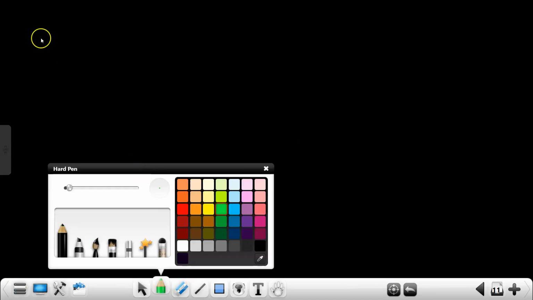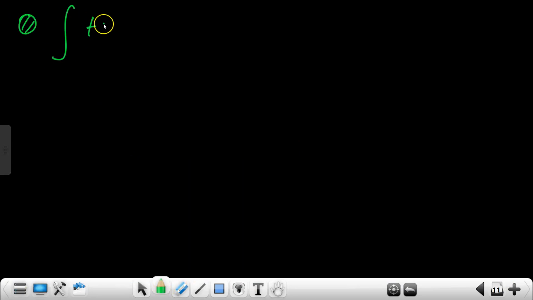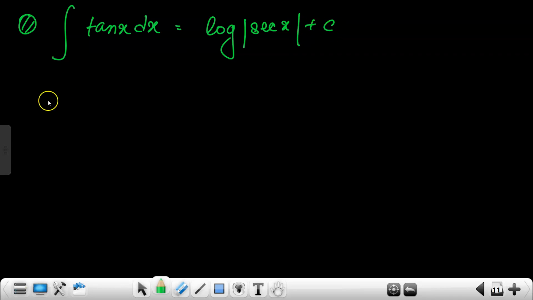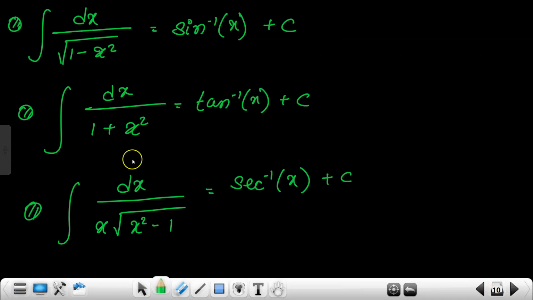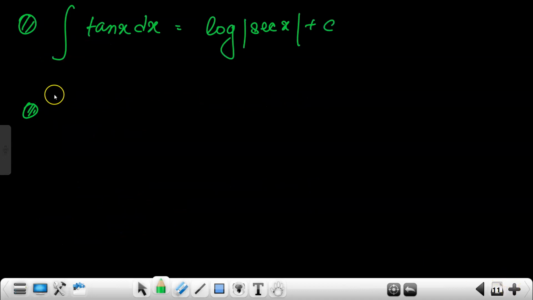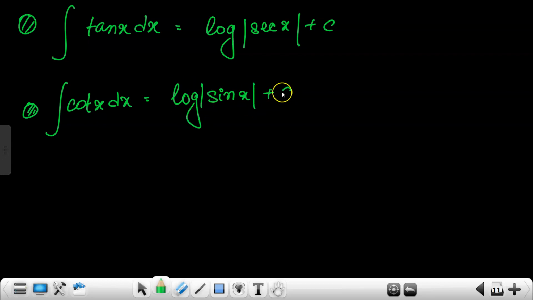Integration of tan x dx. It will be log mod secant x plus c. Integration of cot x dx will be equal to log mod sin x plus c.